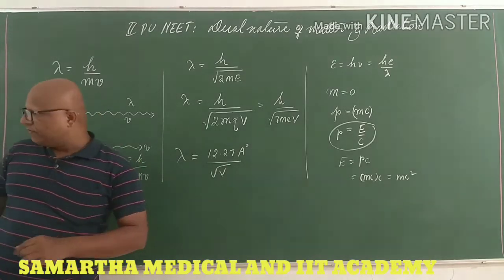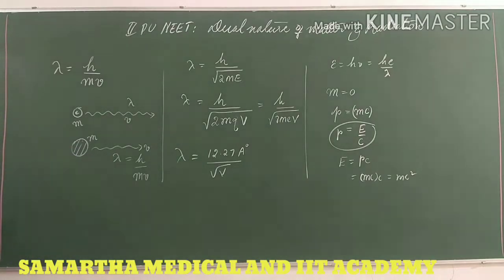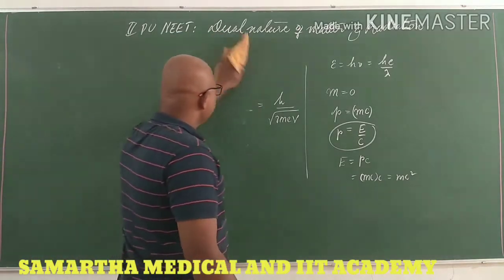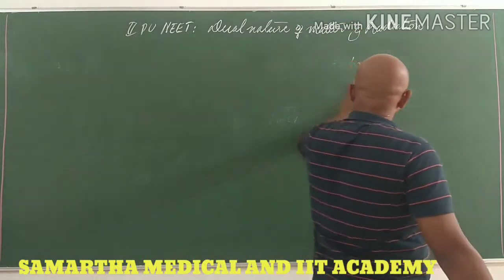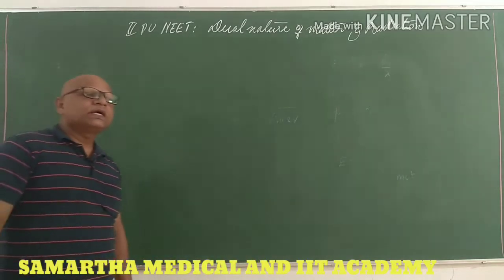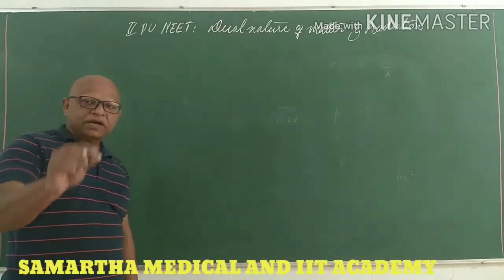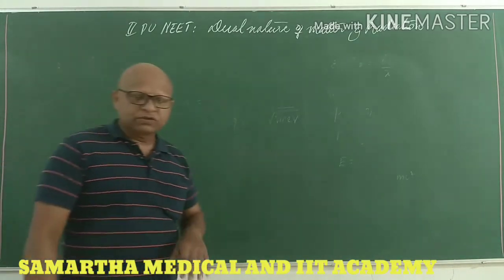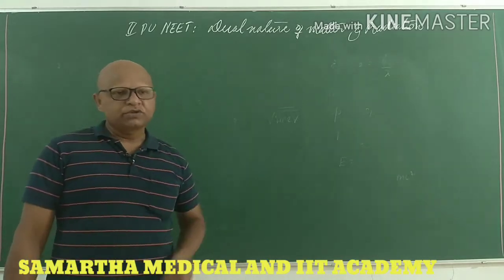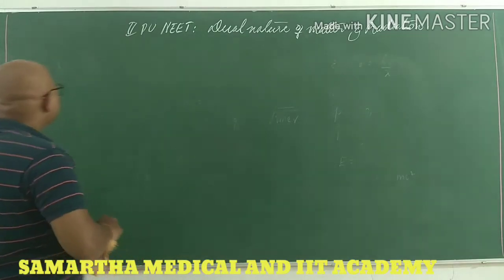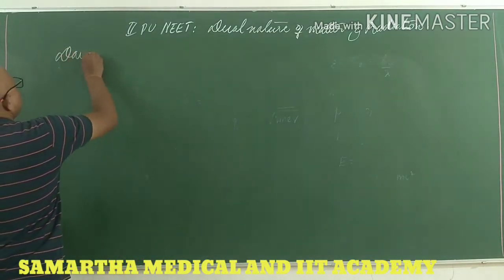And in the last bit, we will discuss the Davisson and Germer experiment. I have left that particular aspect. We were about to discuss it: the Davisson and Germer experiment to prove that matter waves did exist. De Broglie just said that electrons, which are mass particles, are to be treated as matter waves. How do you prove that they are matter waves, that they have a wavelength and it can be calculated? For that, Davisson and Germer conducted an experiment.